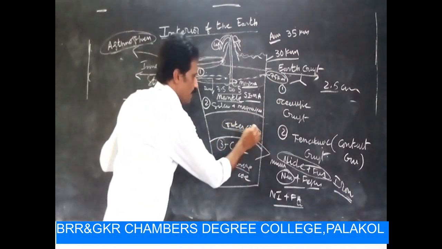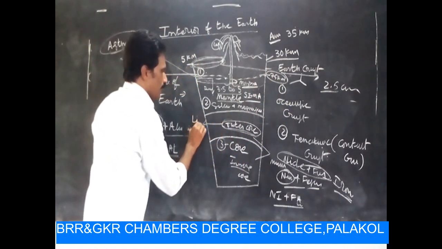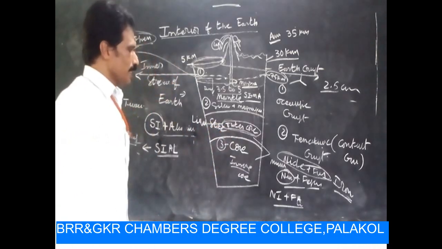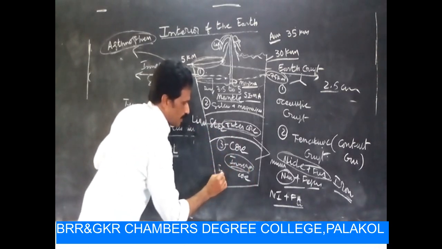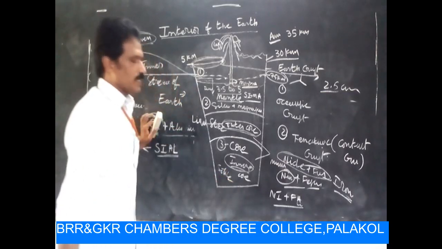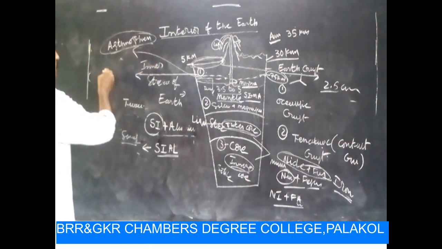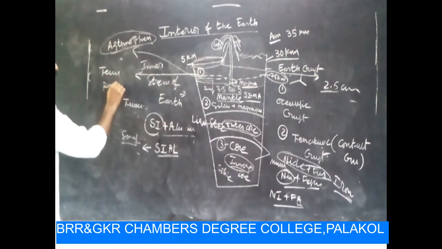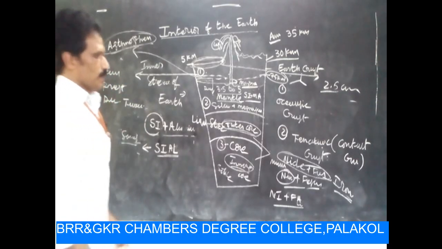Outer core is in a purely liquid state, and inner core is in a solid state. Why they are liquid and solid depends upon different factors like temperature, pressure, and densities. Right.